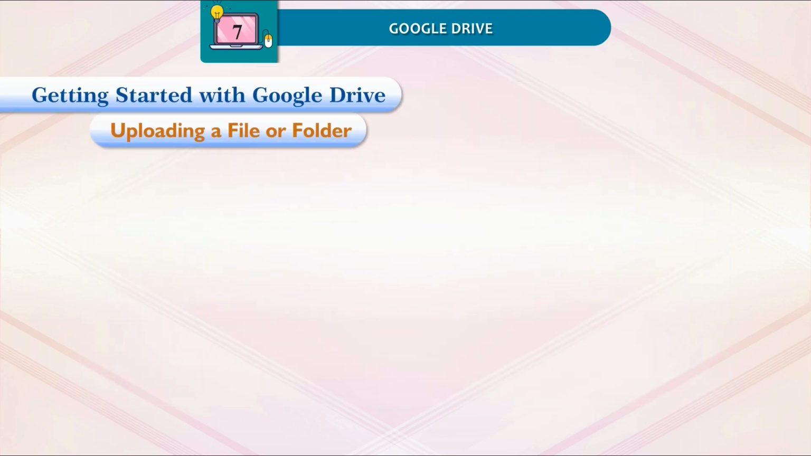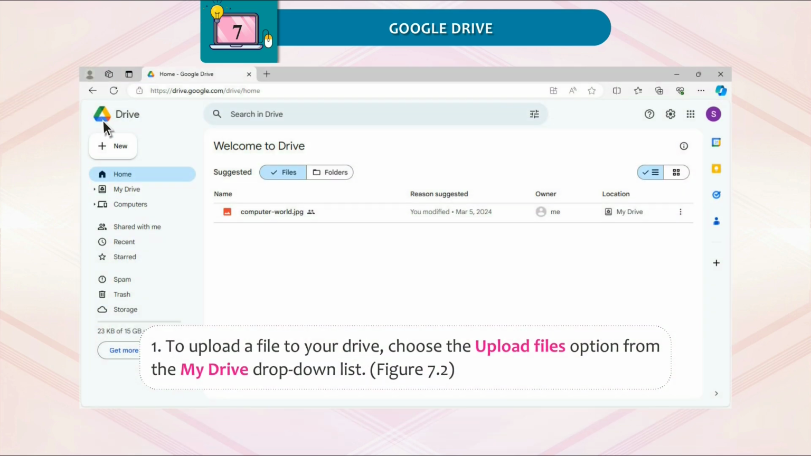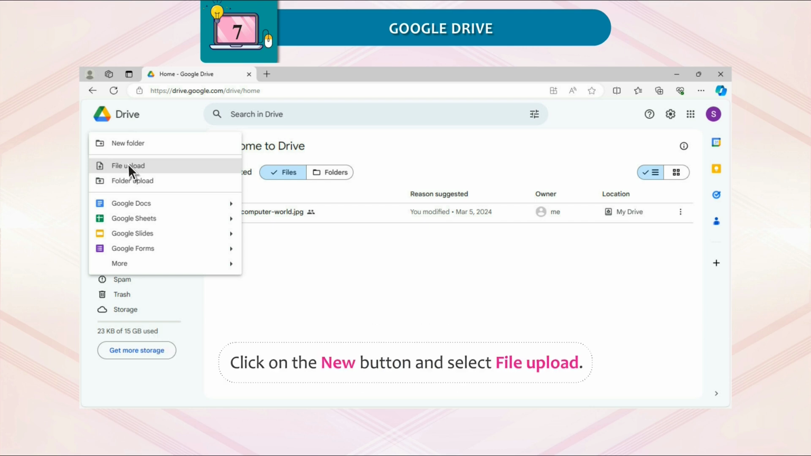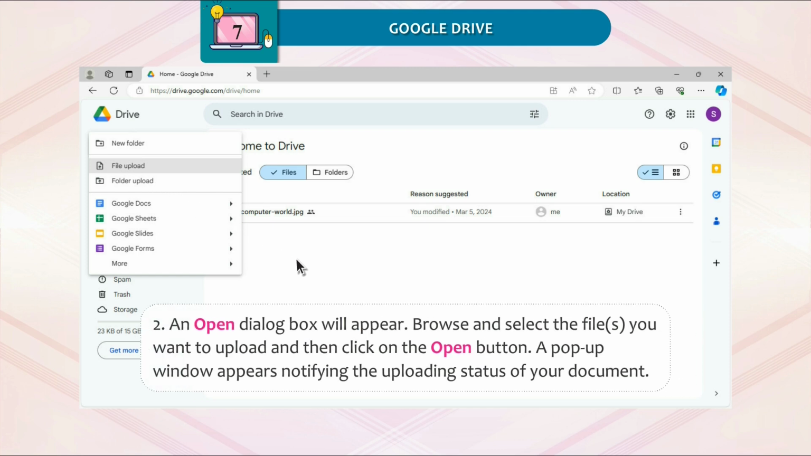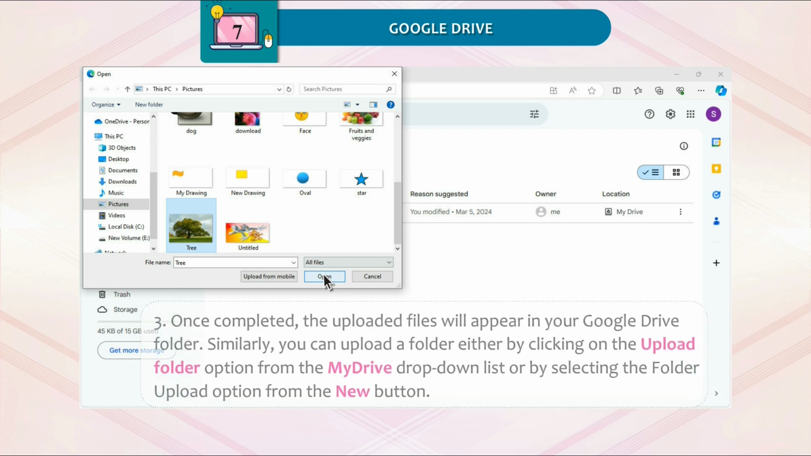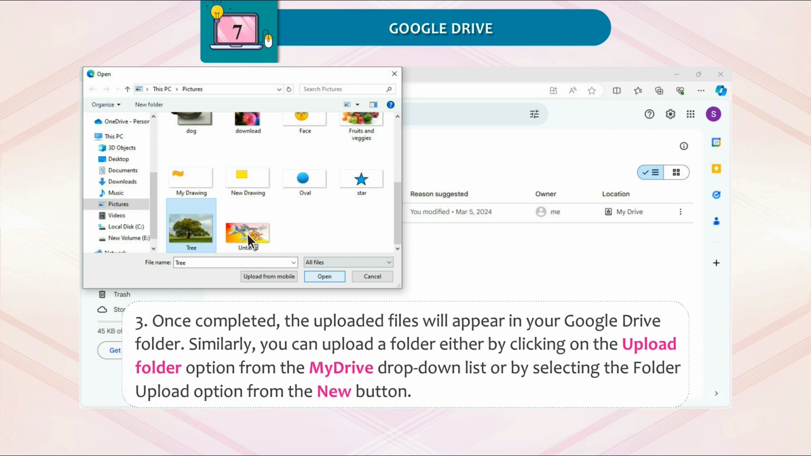Uploading a file or folder. 1. To upload a file to your drive, choose the Upload Files option from the My Drive drop-down list. Refer to Figure 7.2 or click on the New button and select File Upload. 2. An open dialog box will appear. Browse and select the file or files you want to upload and then click on the Open button. A pop-up window appears notifying the uploading status of your document. 3. Once completed, the uploaded files will appear in your Google Drive folder.